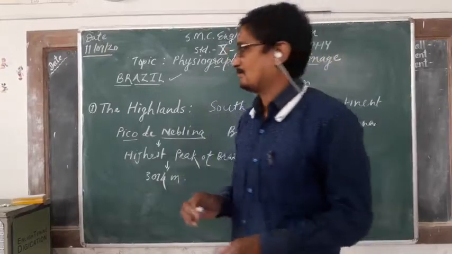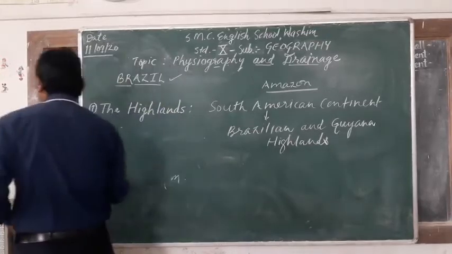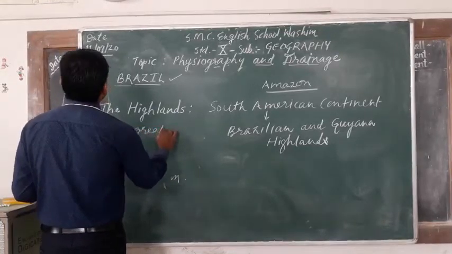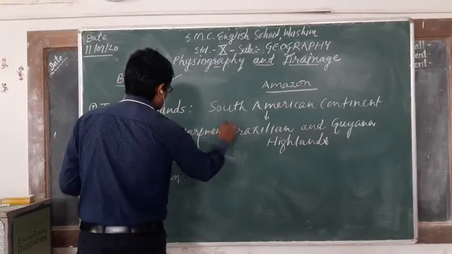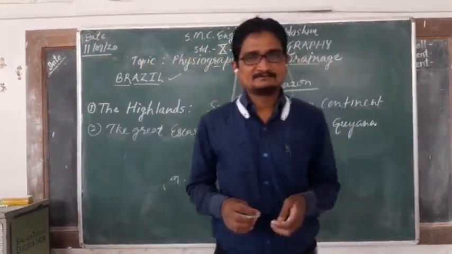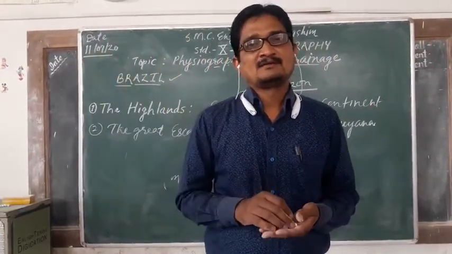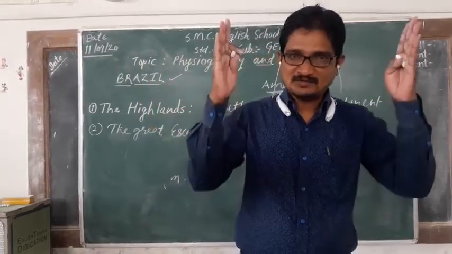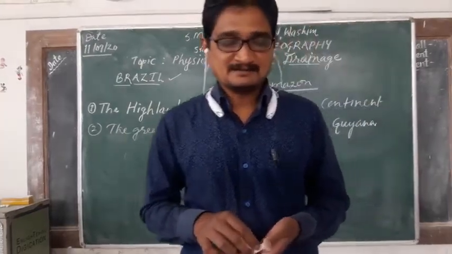Then the Great Escarpment. Second point is the Great Escarpment. Escarpment means again high region, hilly regions, high plains, Ucha Bhumi, that is to say in our language, Ucha Bhumi, Unchi Pradesh, that is called the Great Escarpment.